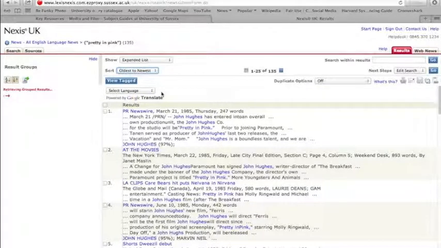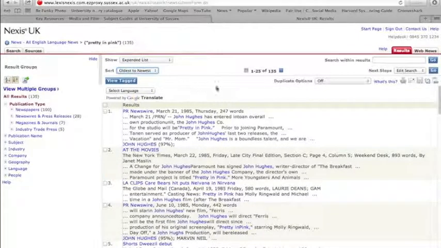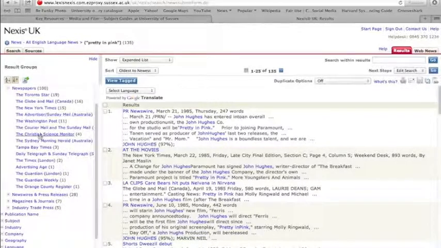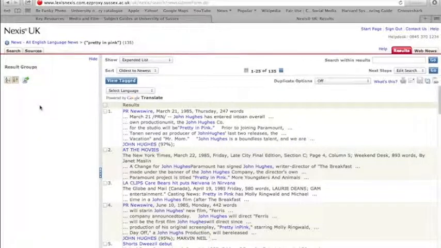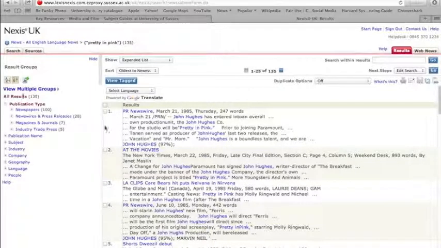On the left-hand sidebar, you can select if you just want to focus on particular publications. Say you just want to look at articles from the Washington Post, you have that option. But it takes a while to get used to it and to fiddle around with it. If we look at what we've got here, we've got 135 results.